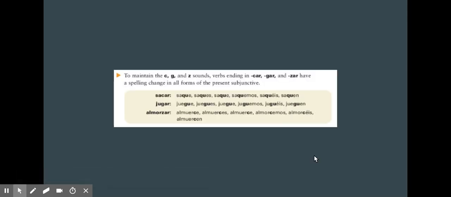Also, these car, gar, zar verbs also have a spelling change in all forms of the present subjunctive. So, saque, saques, saque, saquemos, juegue, juegues, juegue, juguemos, almuerce, almuerces, almuerce, almorcemos. So the stem changes depending on if it's car, gar, or zar to maintain the same pronunciation, and the ending is in agreement with whether it's an AR, ER, or IR verb.